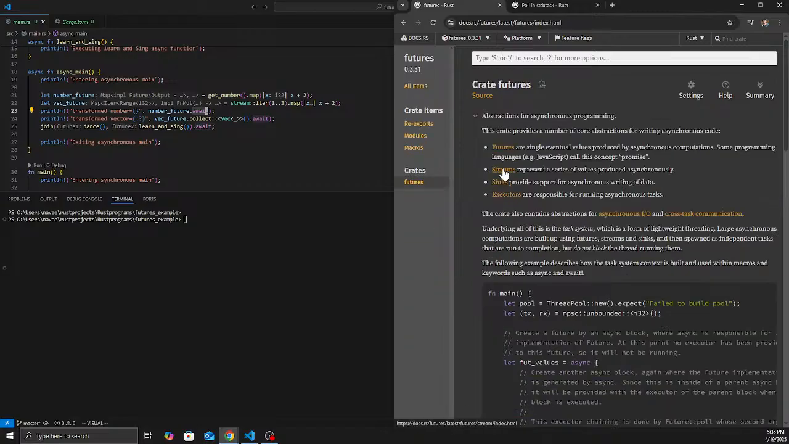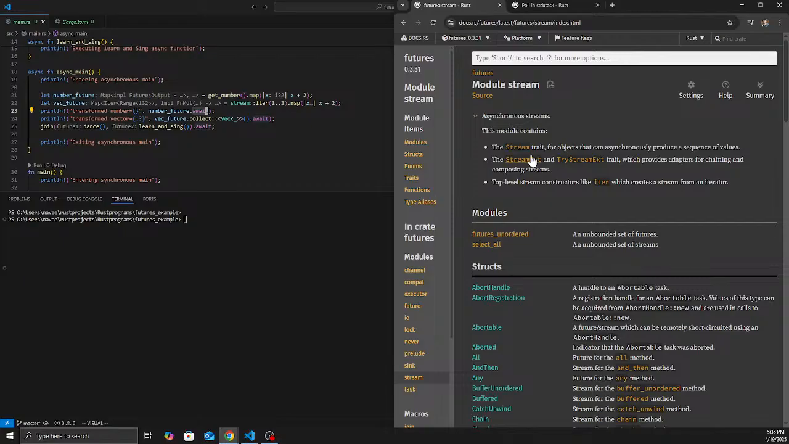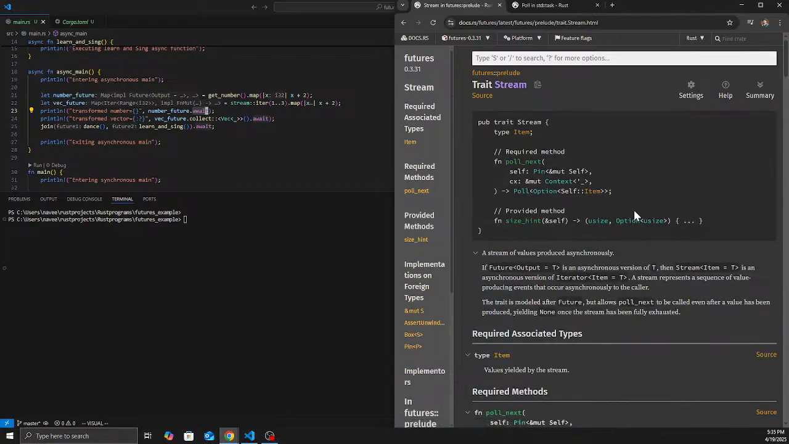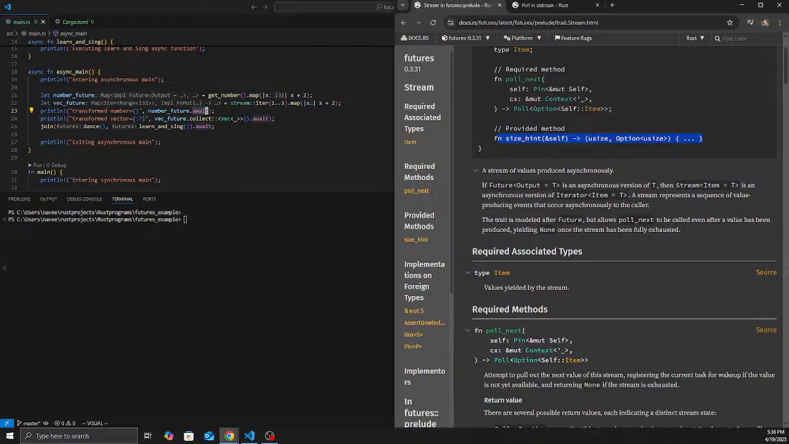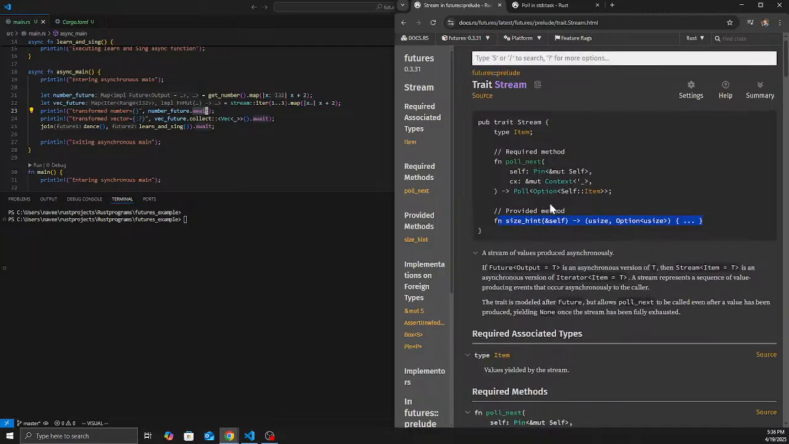And another one is Stream. Stream is a trait built inside this futures crate. It has type Item and poll_next, and these two are mandatory ones. This is an optional provided method. A stream of values produced asynchronously, that's the functionality of this trait.